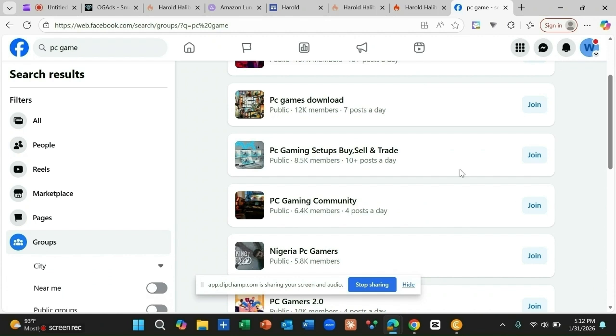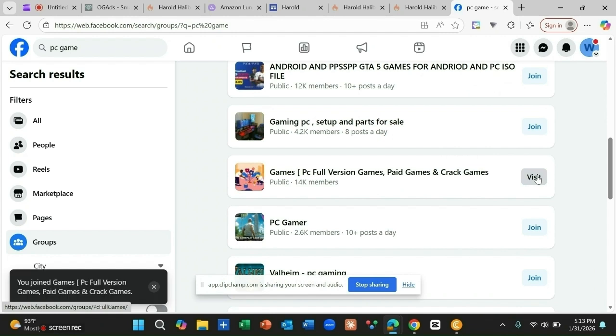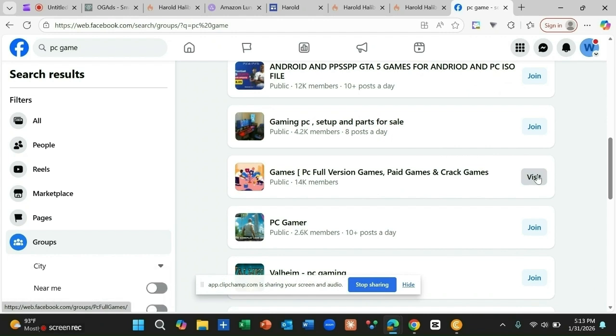Which other group should you join? You just need to join a very good platform, a platform having more than 50,000 members. These are the groups I can advise you to join. After you have joined this group, what you need to do is start posting on this platform. After you post and your post is accepted, you will start getting traffic, and the more traffic you get, the more money you are going to make. That's just the simple explanation of smart links on OGR.